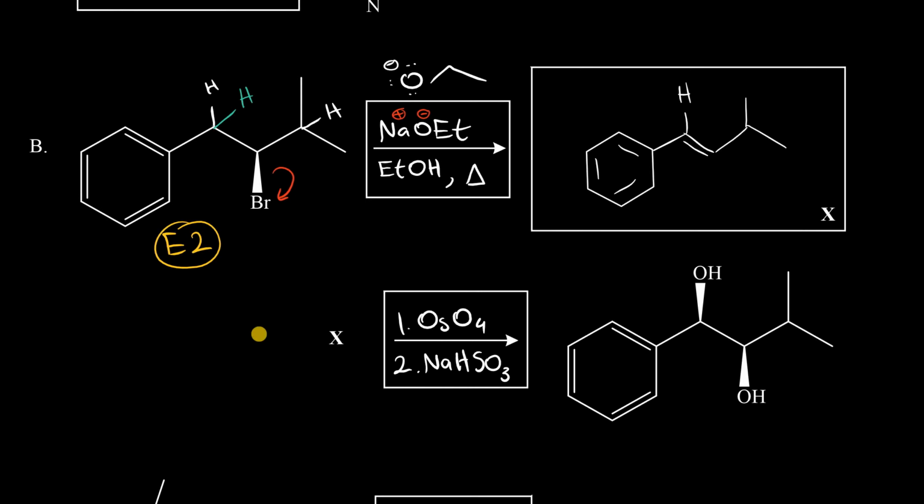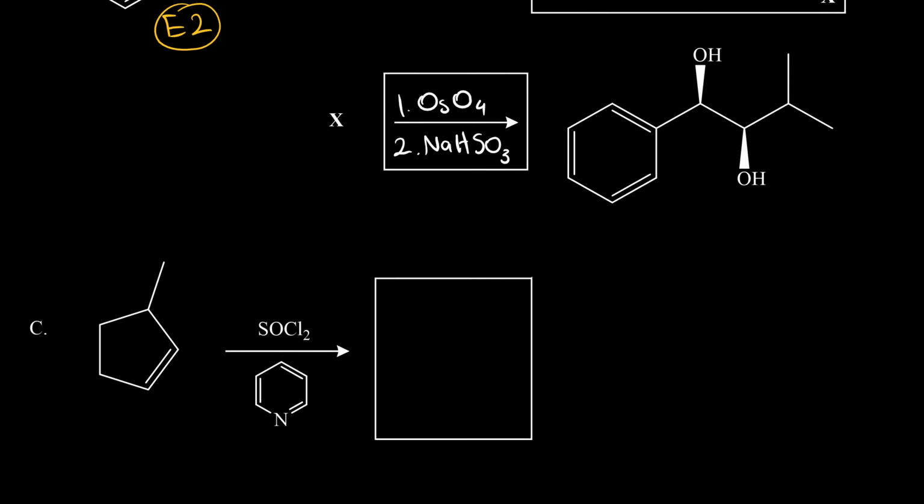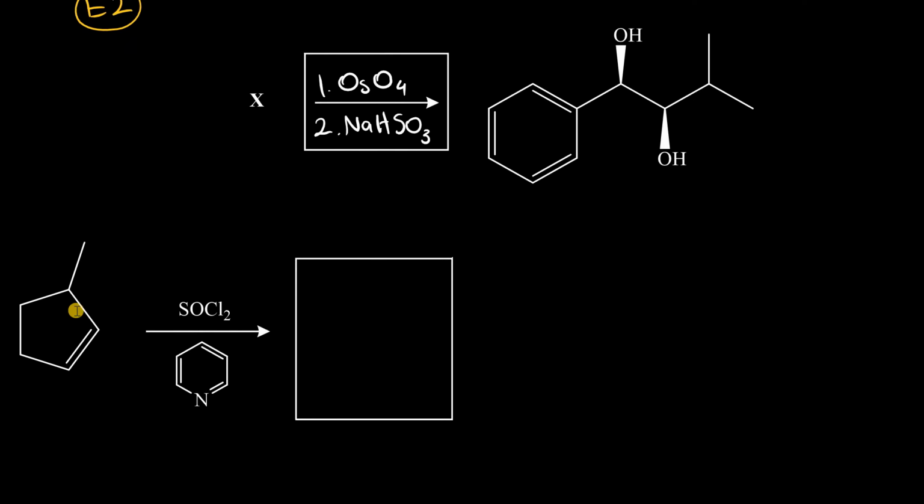So the result of this reaction is the bromine leaves and the ethoxide anion can pluck off this hydrogen right here, which then allows the electrons to flow back into the compound to form the conjugated product. Now with this example, we're given methylcyclopentene, which reacts with thionyl chloride in pyridine. The way thionyl chloride functions is that it needs an OH group in the substrate, which can nucleophilically attack the sulfur and kick out one of these chlorines.